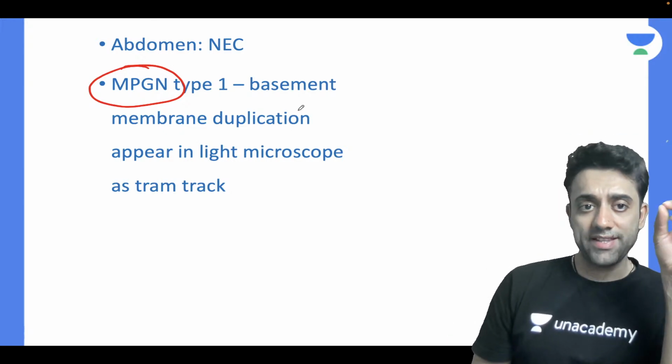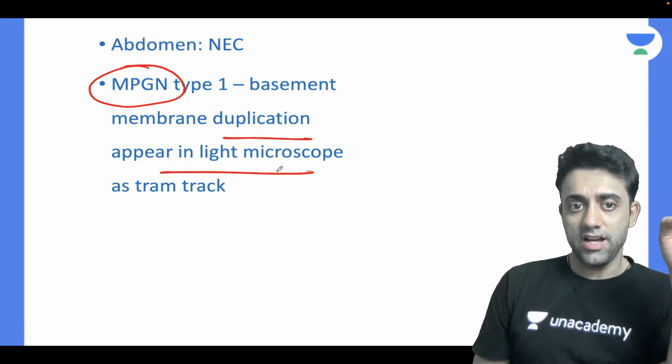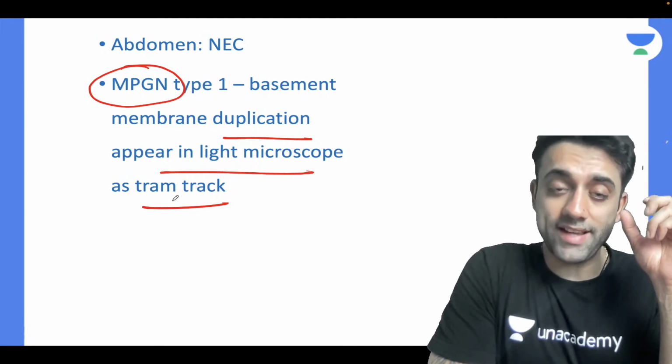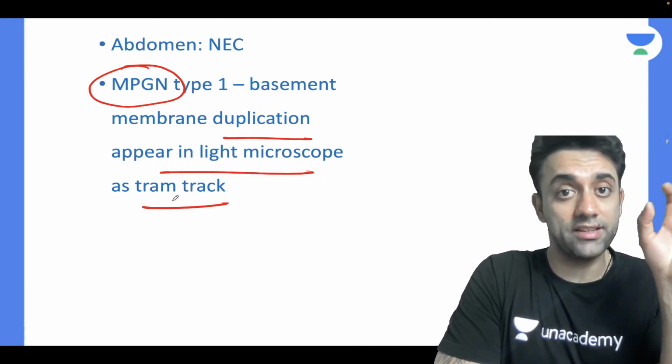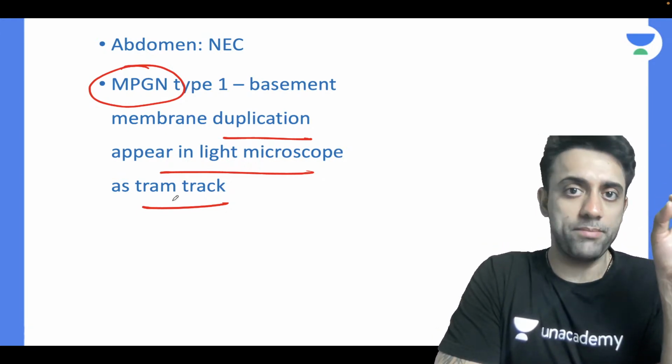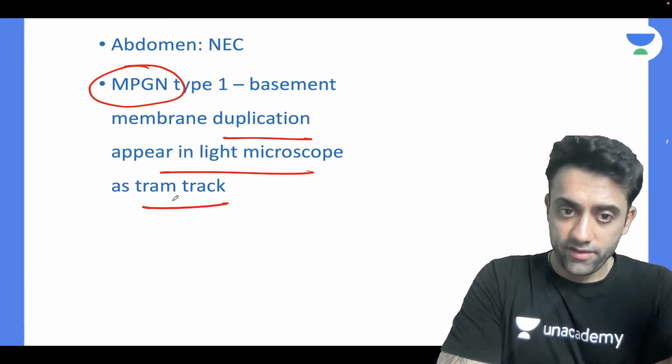Basically there is a basement membrane duplication that appears in the light microscope as a tram track, basically in MPGN type 1. Okay, so can we please revise again?